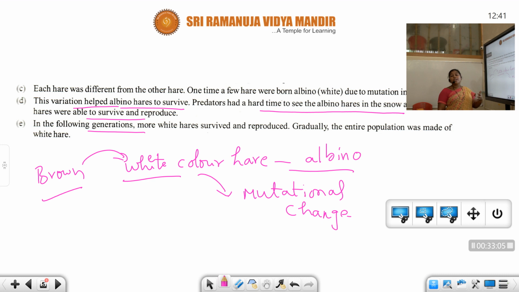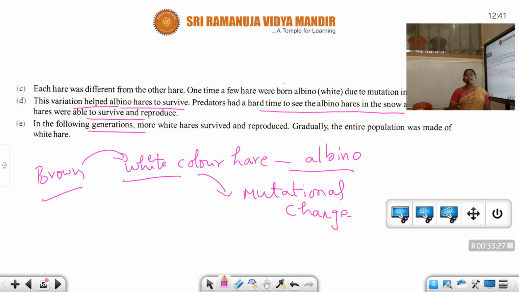And so slowly we have seen the increased population of the white hares, that means albinos. In the following generations, more white hares survived and reproduced, whereas the brown hares died. Gradually the entire population was made up of white hares.